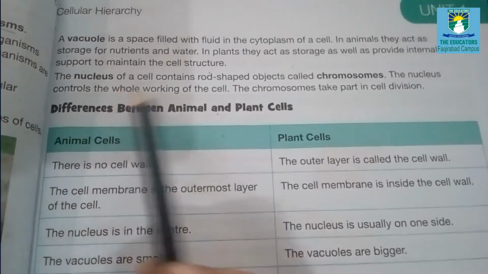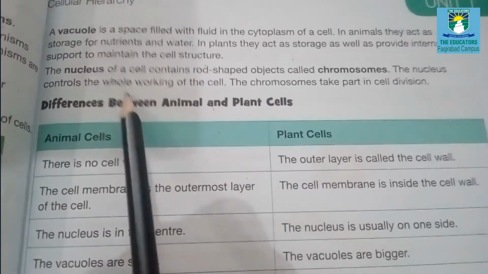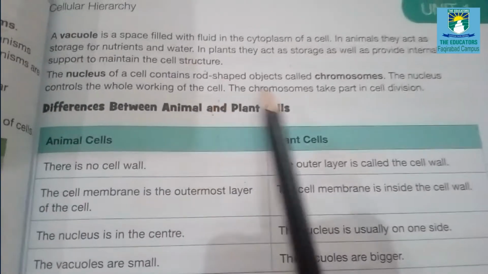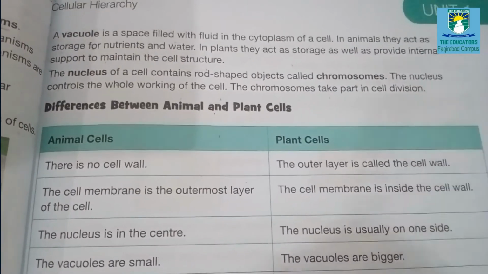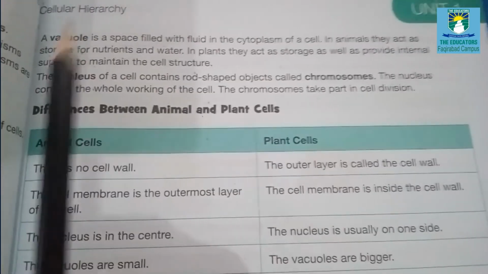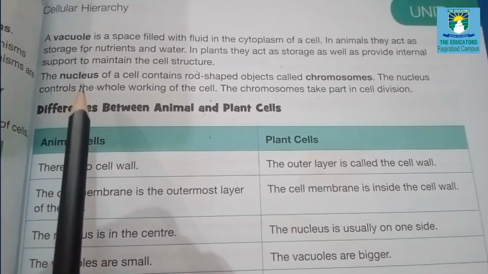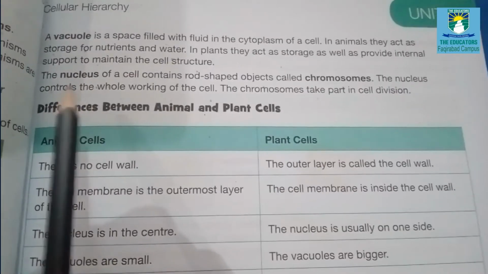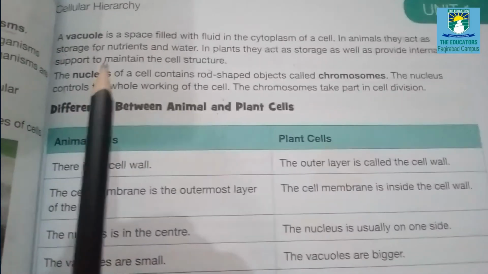The nucleus of a cell contains rod-shaped objects called chromosomes. The nucleus controls the whole working of the cell. The chromosomes take part in cell division, helping to divide the cell.